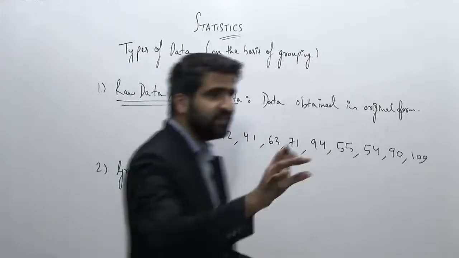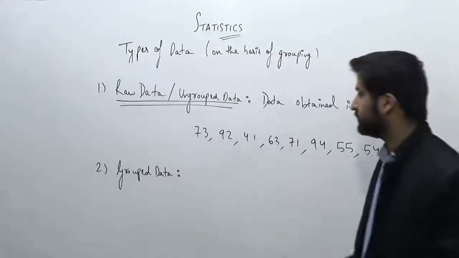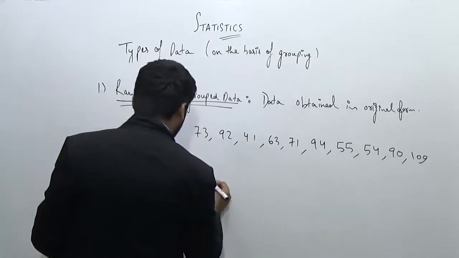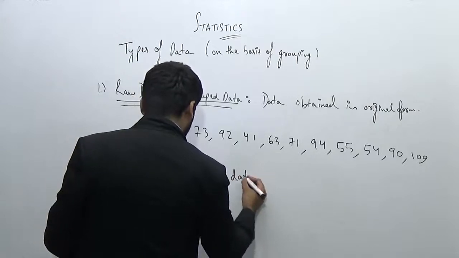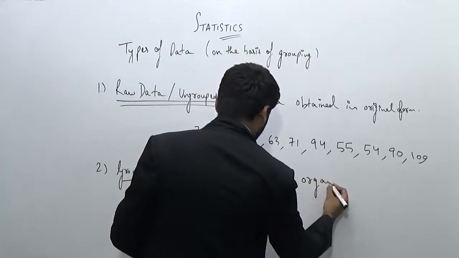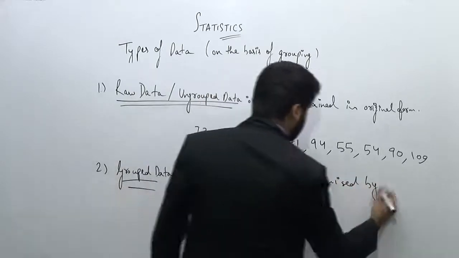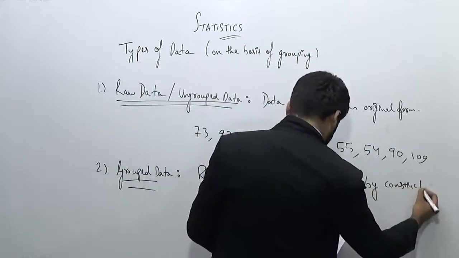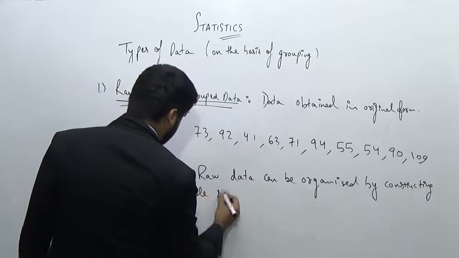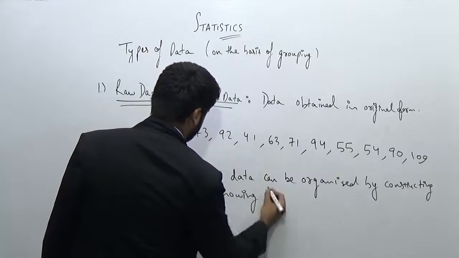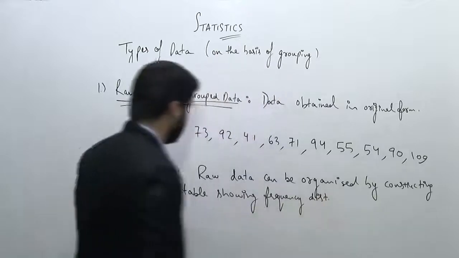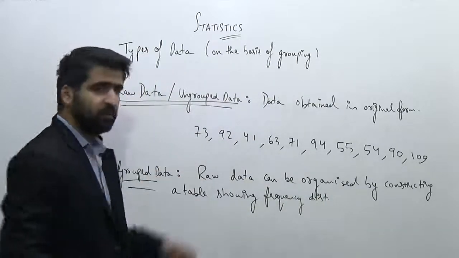And if I try to classify this data into some intervals or into some groups, this will be known as a group data. Okay. So write down the most precise definition. I will write it down. Raw data can be organized by constructing a table showing frequency distribution. And this data is known as a group data.